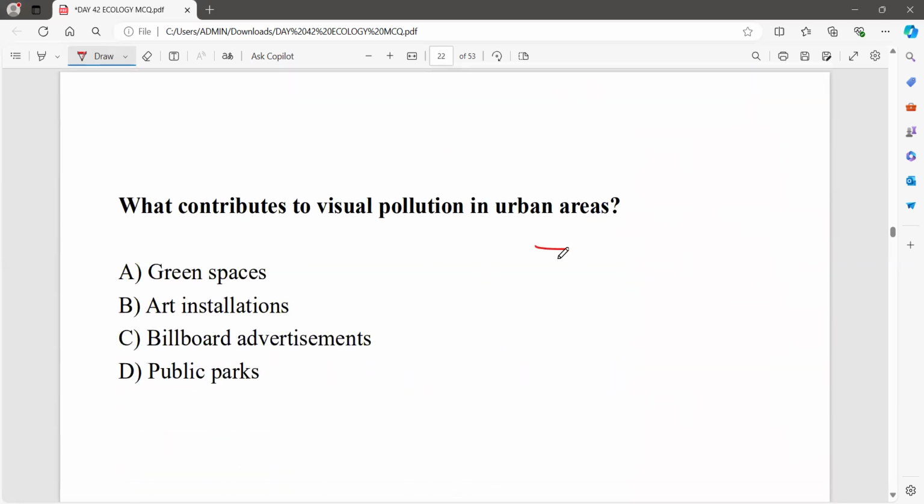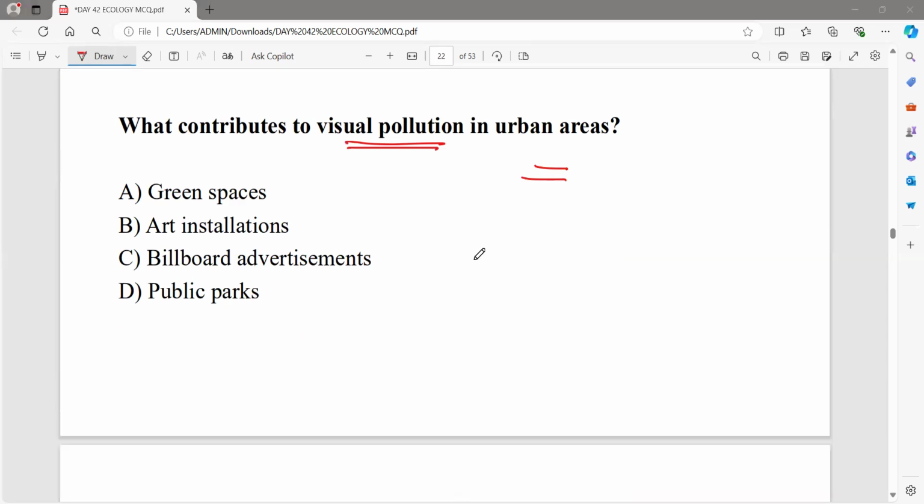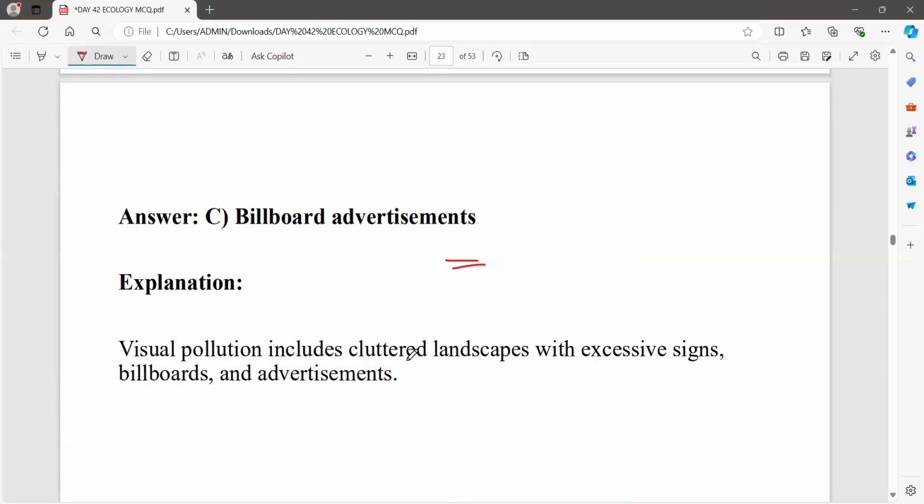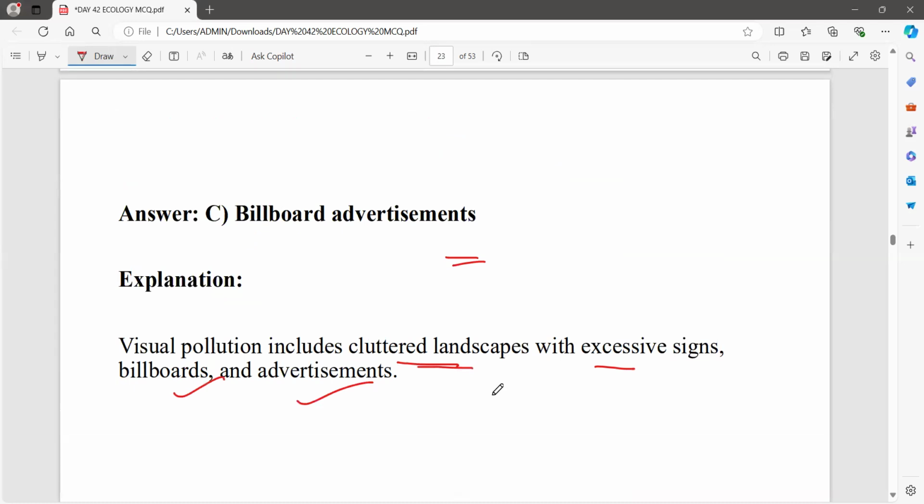What contributes to visual pollution in urban areas? Green spaces, art installation, billboard advertisement, public parks. So this will be the pollution here. Visual pollution in urban areas, but we can't do anything about that. That will be the billboard advertisements because it includes cluttered landscapes with excessive signs, billboards, and advertisements. So this will also be a pollution.